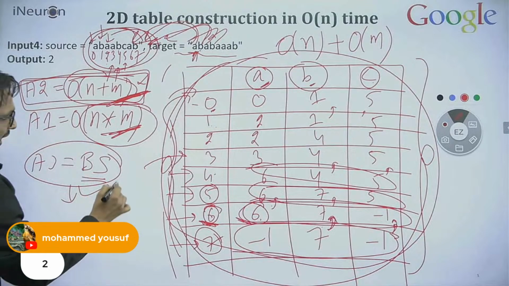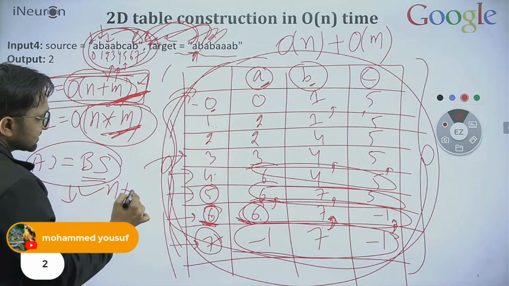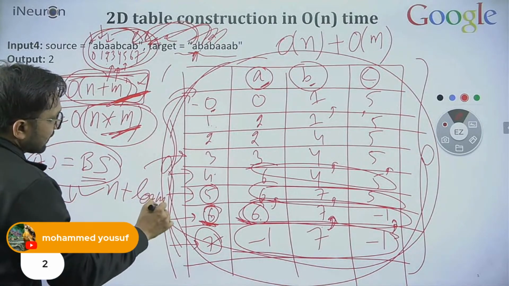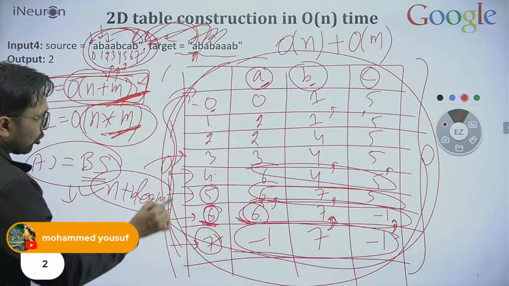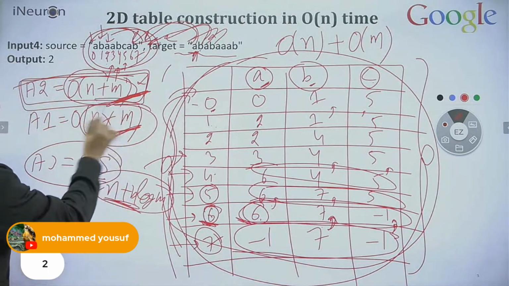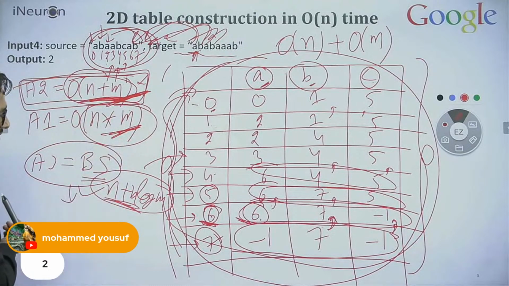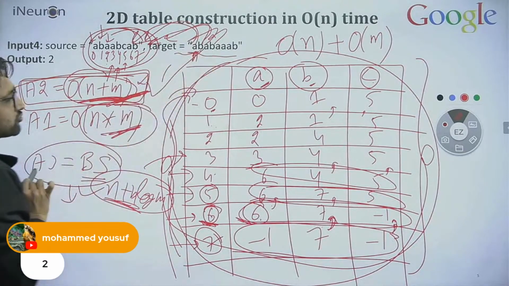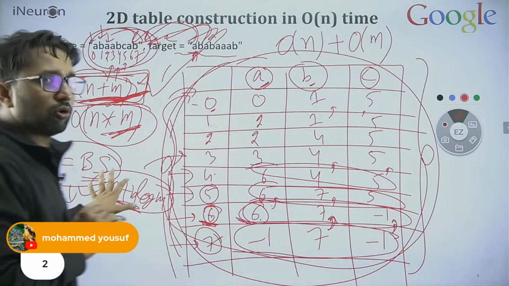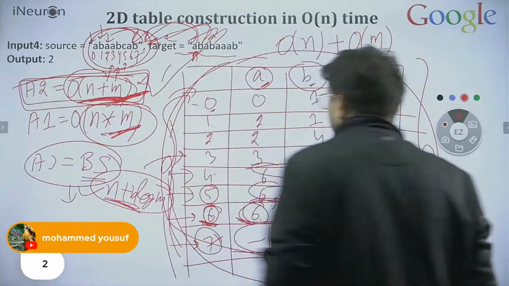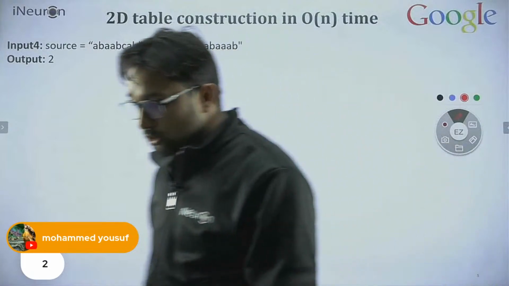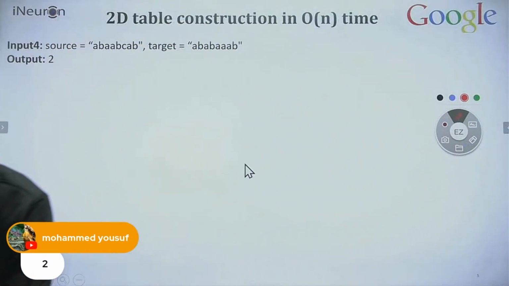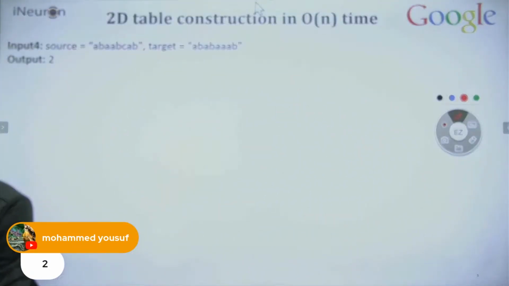In this case, the time complexity will reach n plus n into log m, which is still more than this. So this is the most optimal approach we have already discussed, but you can try this one also. Okay, let me now code this. If you are not able to understand till now, it's okay. We are going to do the same thing with the help of the code. I'm going a little faster now.